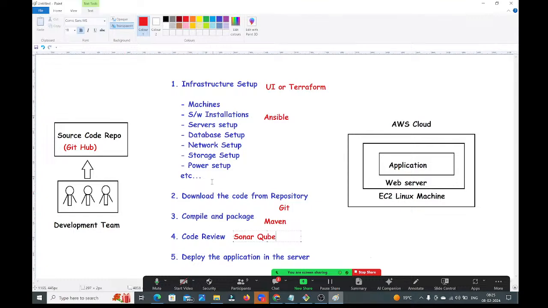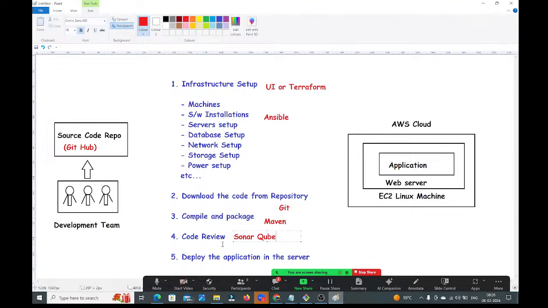As an operations engineer, you are not responsible for fixing the issues, guys. You just need to run SonarQube and review the code. If any issues are there, then hand over those issues to the development team. The development team will work on those issues. You are not responsible for working on those issues, guys.